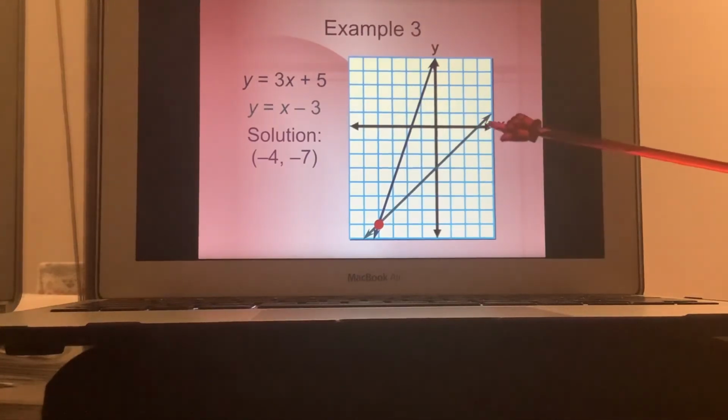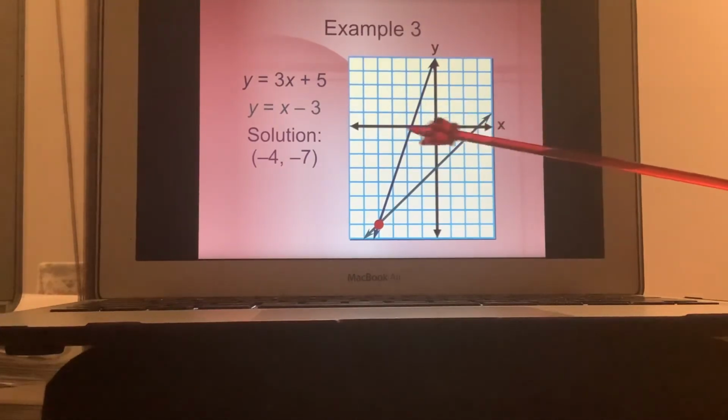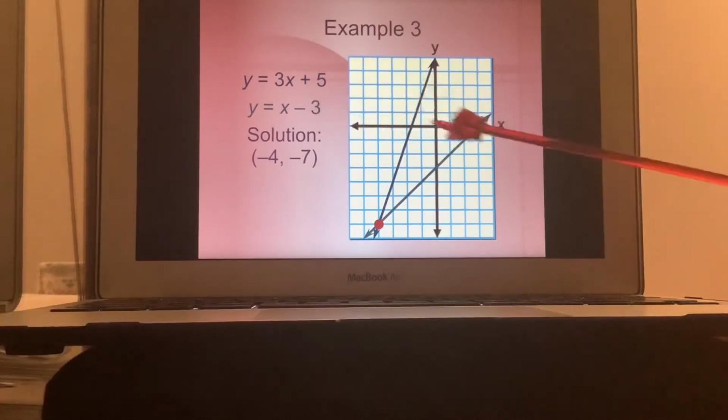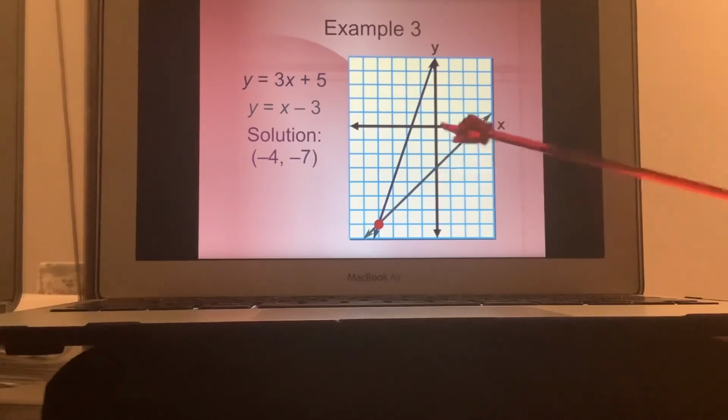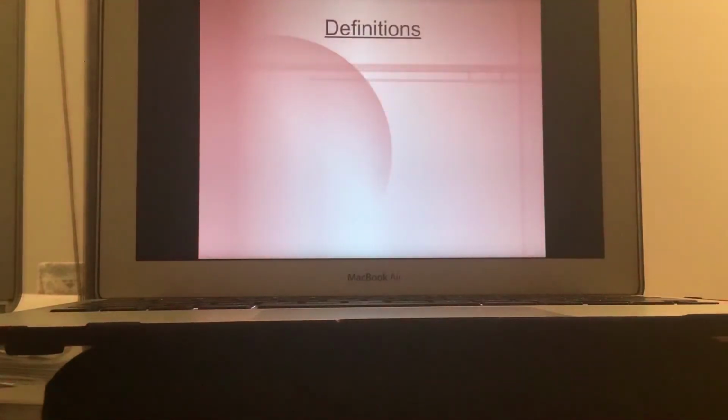Remember, those gave us the x-intercept right here, where it crosses the x-axis. Or if your x is 0, you have negative 3 for your y. If y is 0, we'd have, actually it doesn't even cross the y-axis, not yet at least. Okay, anyway, let's take a look at some definitions here.